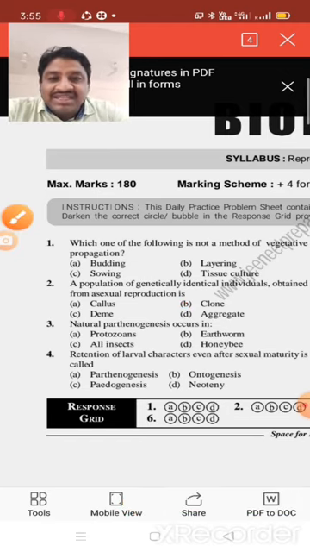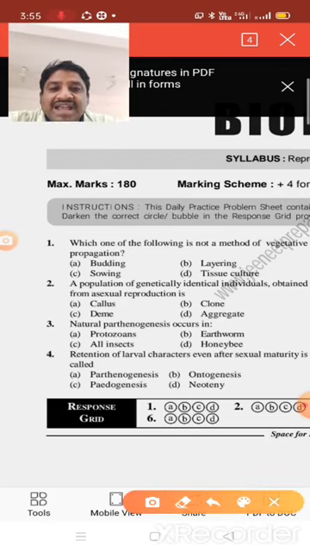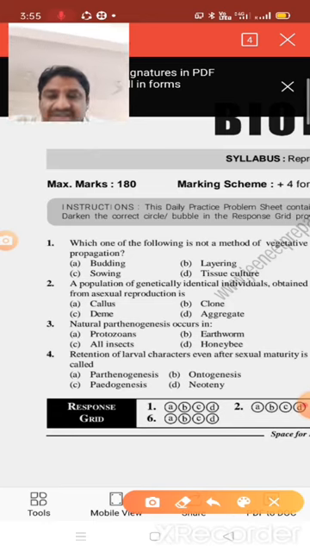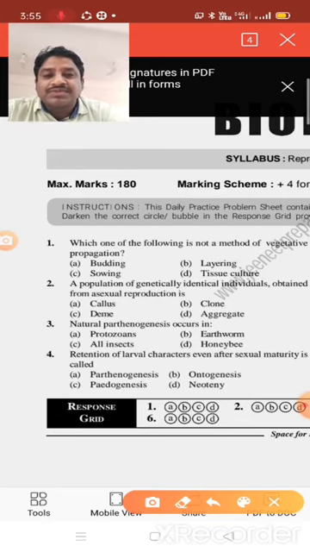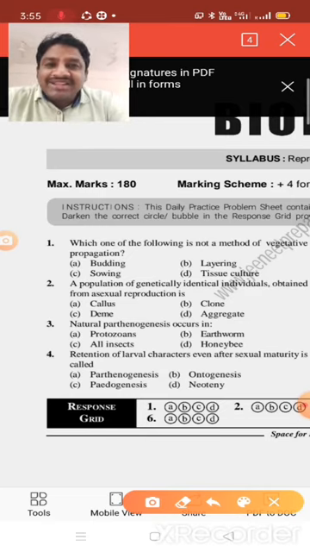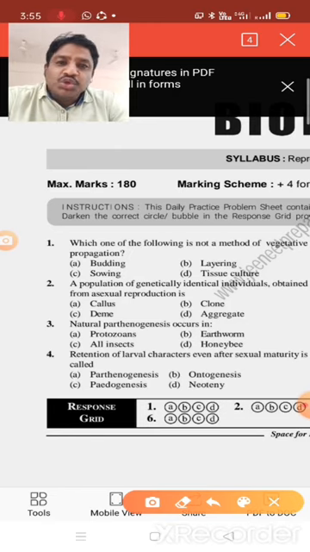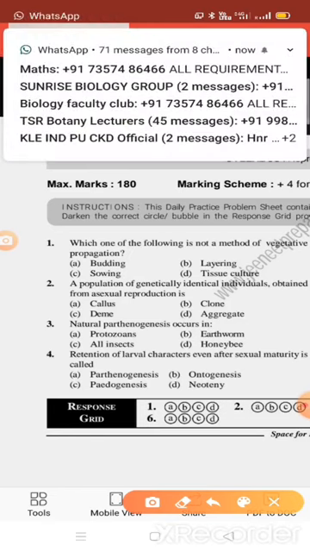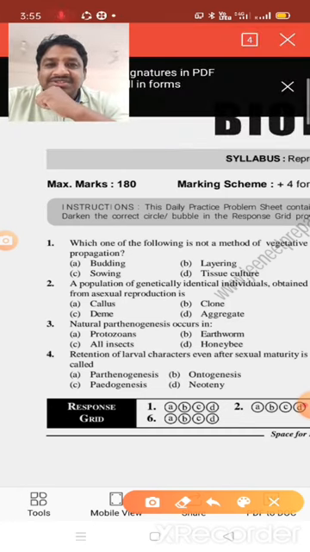Okay, next, the third question: natural parthenogenesis occurs in protozoans, earthworms, all insects, honeybees, given as the four options. What is meant by parthenogenesis? Parthenogenesis means the egg is produced directly into a new organism.